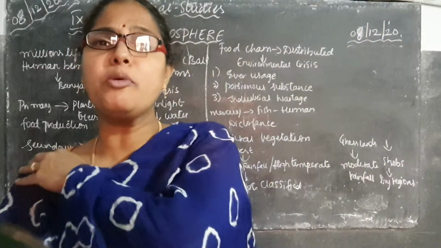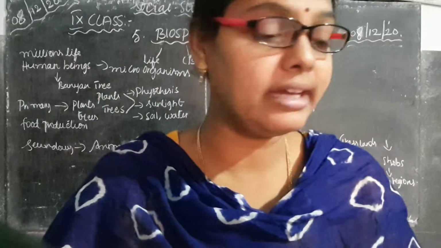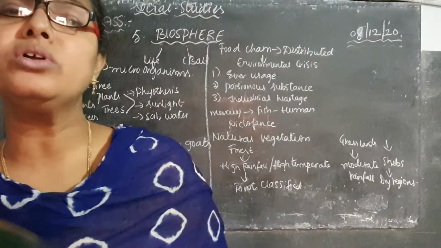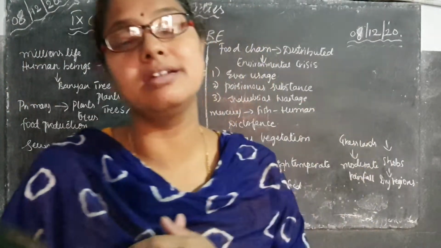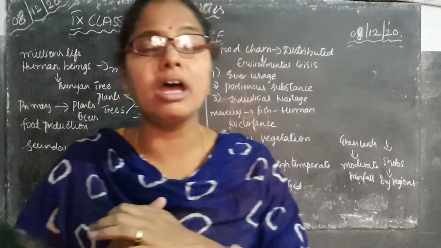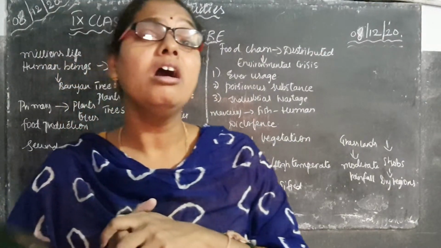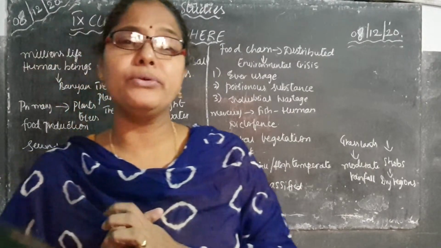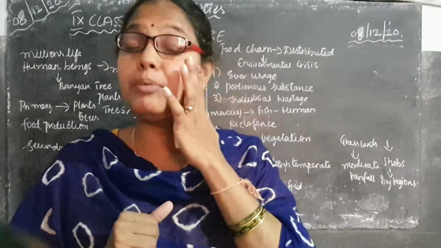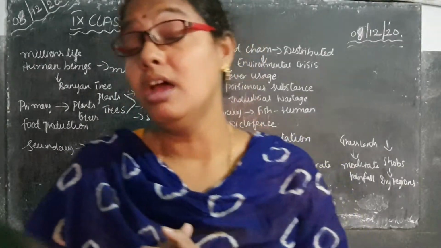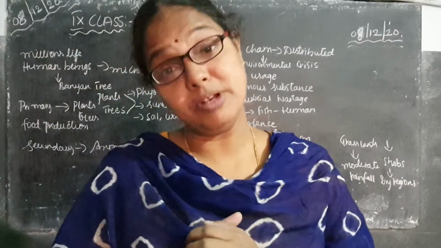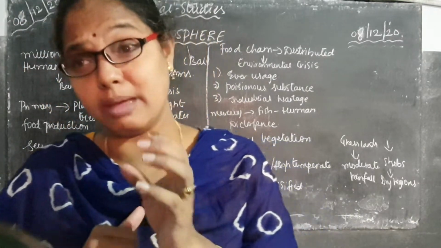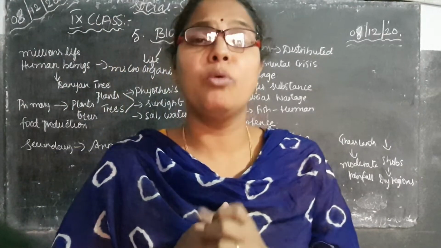Now your next point is what, children? Human society and environment. Here, children, you already know what the environmental crises are. Just now we discussed that indirectly human beings are the ones creating the environmental crisis in our society. For example, to increase production, people started using high variety seeds. Not only that, but people are using pesticides and insecticides in larger quantities.